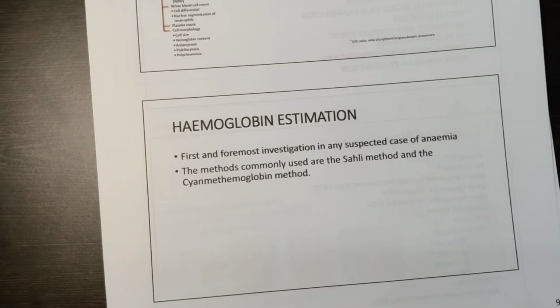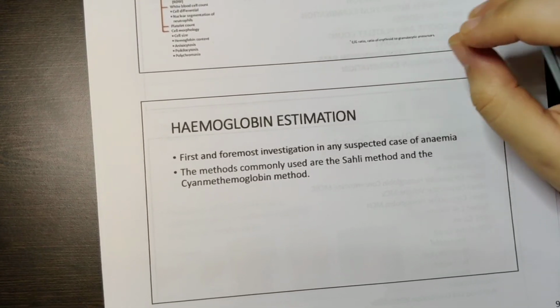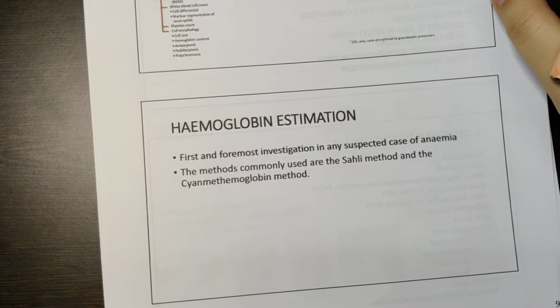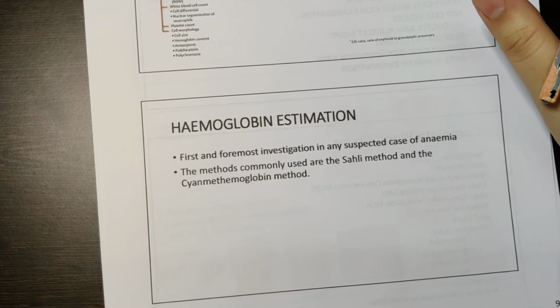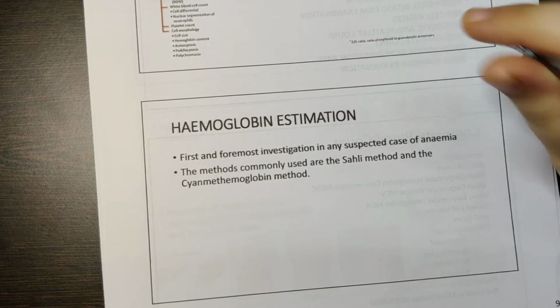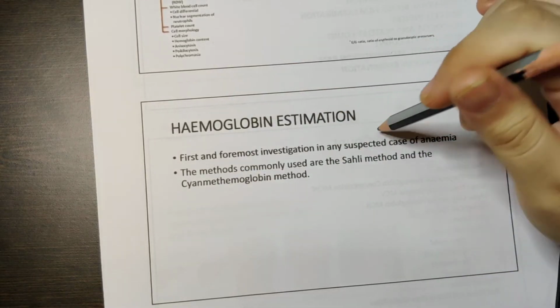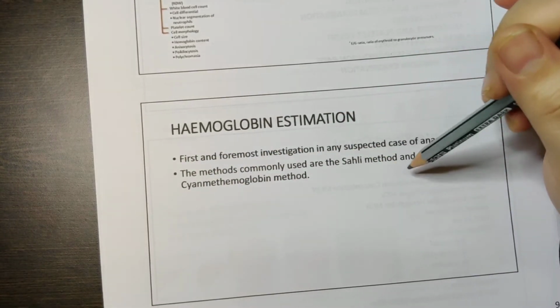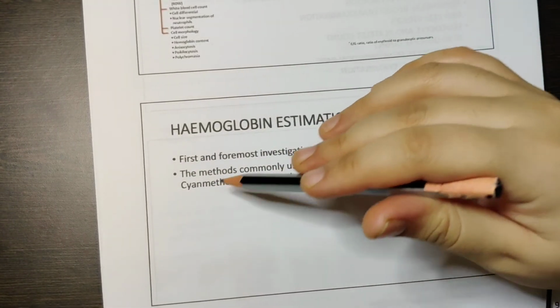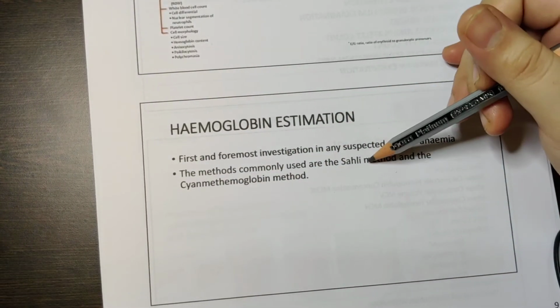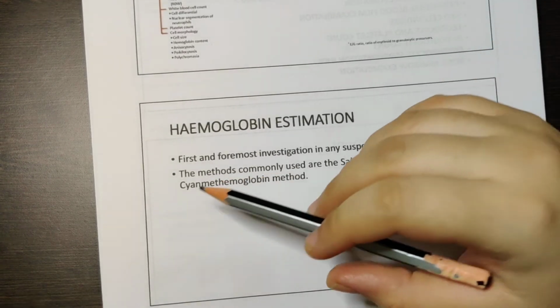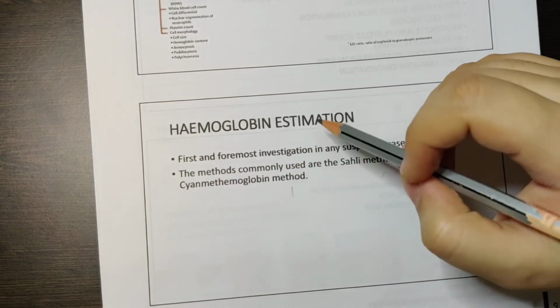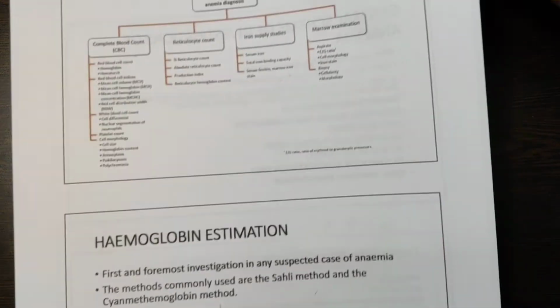Now one by one I will be discussing the investigations. I will be discussing these in short only, but you need to know why we are doing it. So hemoglobin estimation is the first point. This is the first and foremost investigation done in any case of suspected anemia. The methods are Sahli's method and cyanmethemoglobin method. Sahli's method is done manually, but the cyanmethemoglobin method is done by a computerized automated machine.